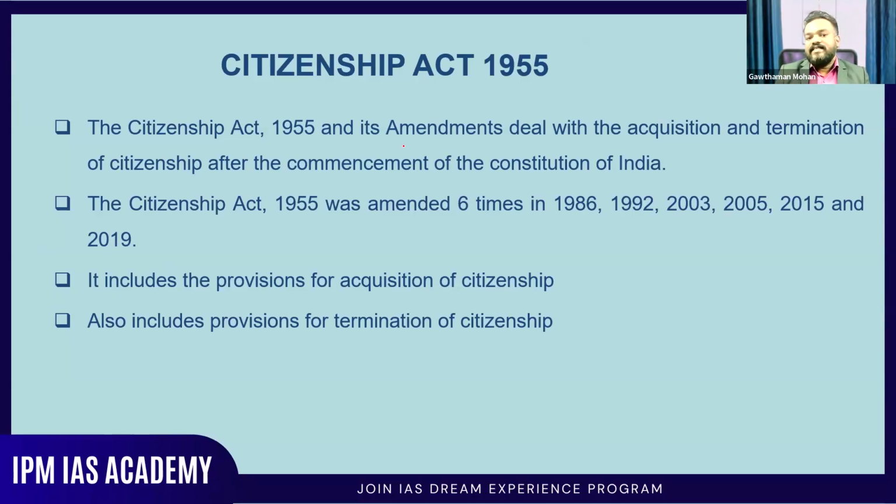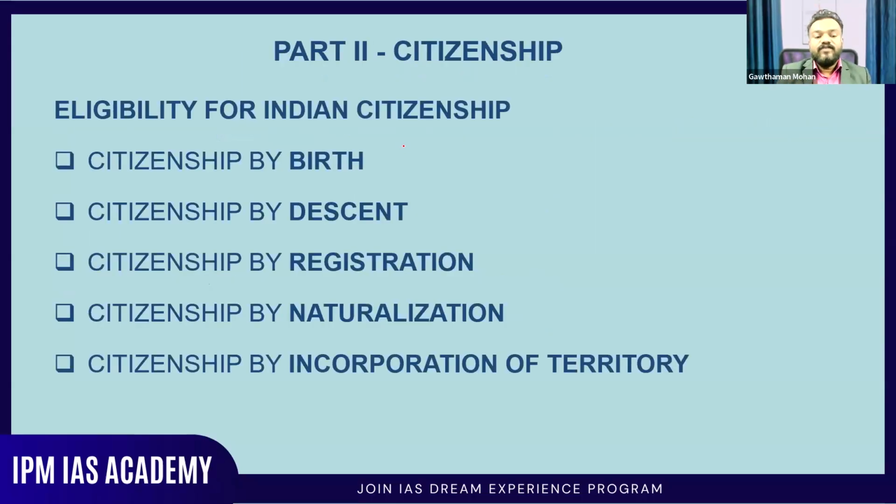Based on the changes happening in our society and the need, a lot of amendments happened to the Citizenship Act also. Around six times it was amended, the latest being in 2019. It covers both the acquisition and the termination of citizenship. The acquisition bases are citizenship by birth, citizenship by descent, citizenship by registration, citizenship by naturalization, and citizenship by incorporation of territory.